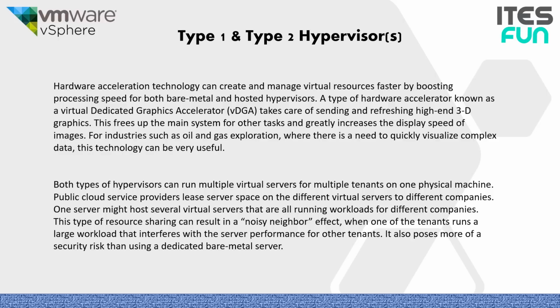Both types of hypervisor can run multiple virtual servers for multiple tenants on one physical machine. Public cloud service providers lease server space on different virtual servers to different companies. One server might host several virtual servers that are all running workloads for different companies. This type of resource sharing can result in a noisy neighbor effect, when one of the tenants runs a large workload that interferes with the server performance for other tenants. It also poses more of a security risk than using a dedicated bare metal server.